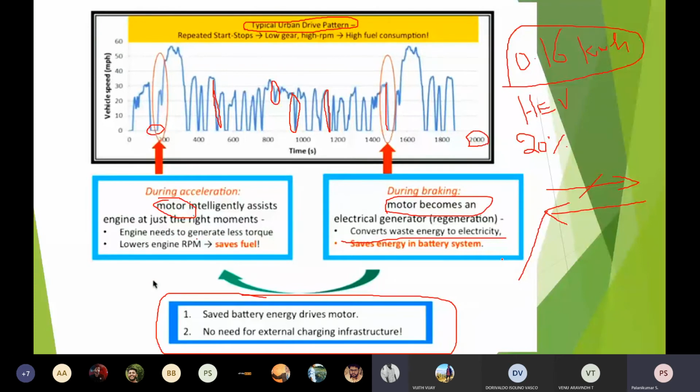So this knowledge is important: especially charging, why we have to go for different charging and in what way we can use renewable energy sources. In addition to that, knowledge of the drive pattern of the particular vehicle. This is not only for electric vehicles; any vehicle's drive pattern may be applicable. It is common, but it changes from country to country, and maybe from region to region.